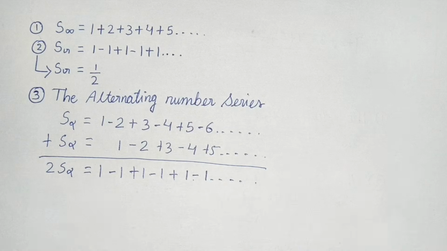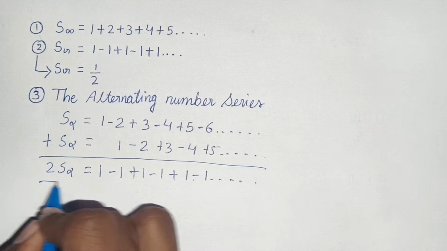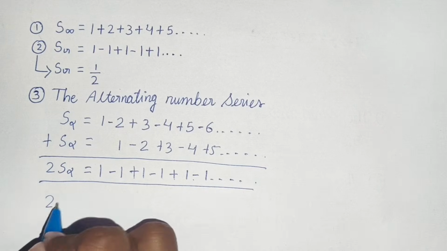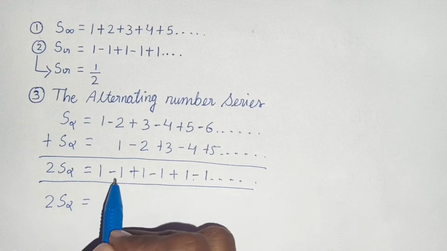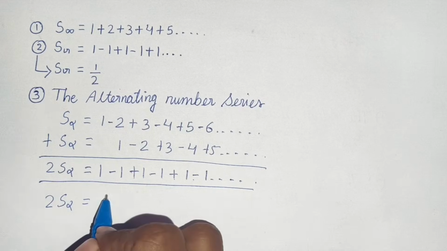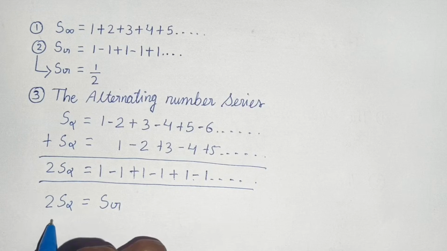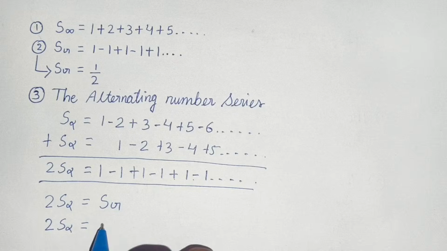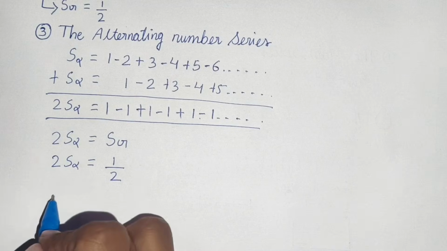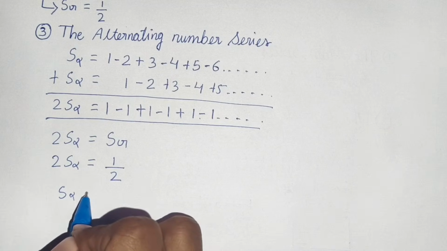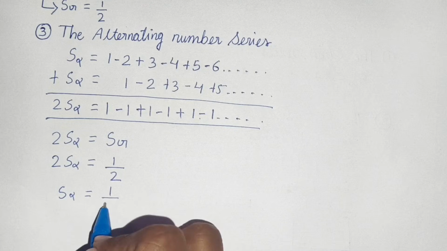Now observe that 2S alpha equals the Grandi series, which is Sg, and so 2S alpha equals 1 by 2. Now S alpha equals 1 by 4.